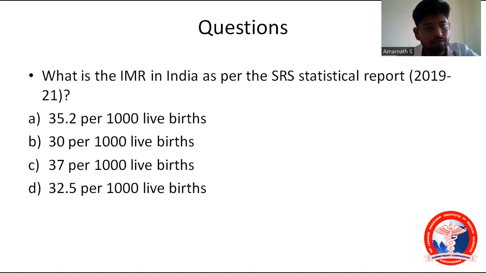What is the infant mortality rate in India as per the SRS statistical report of 2019 to 2021? If you listened to this class, I have told this in one slide. What is the answer? Can anyone guess? Yes, option A, 35.2 per thousand live births. That is the infant mortality in India in 2019 to 21.